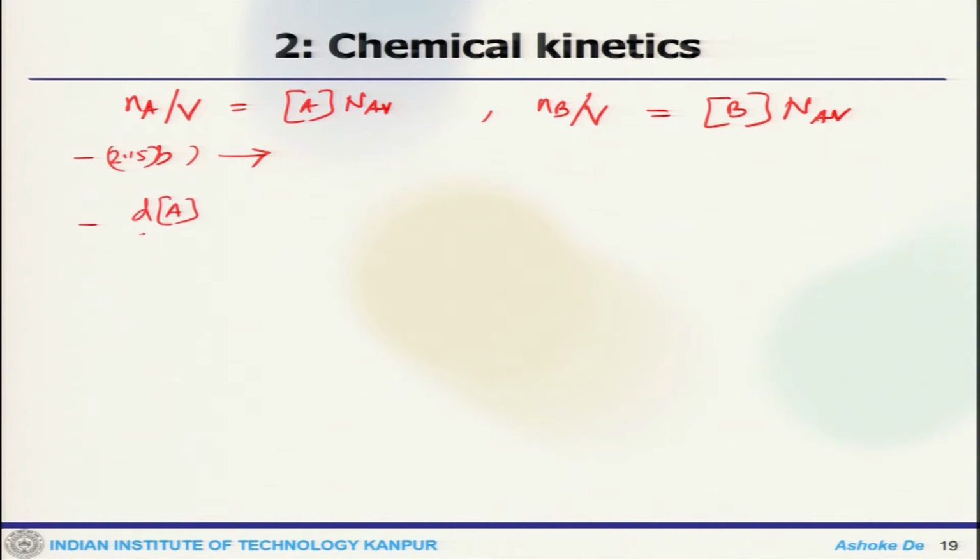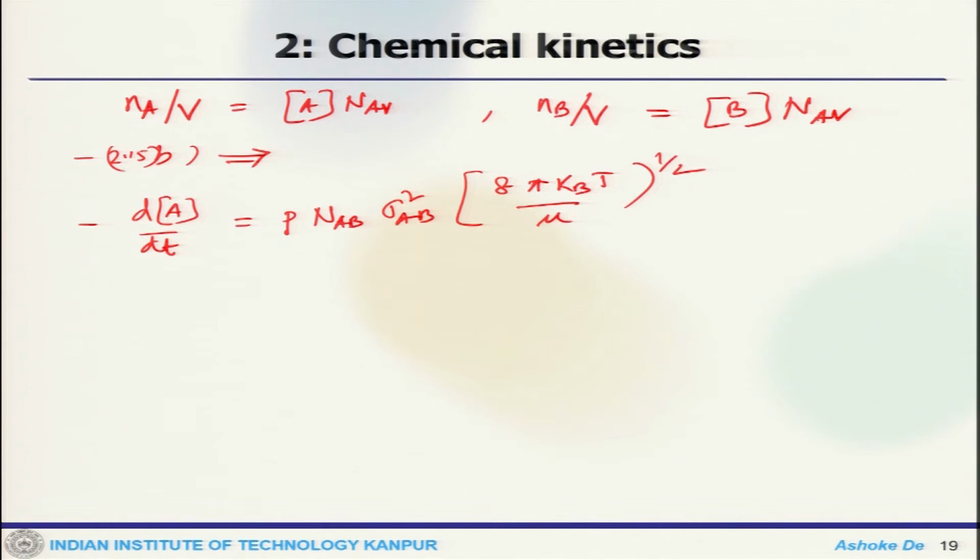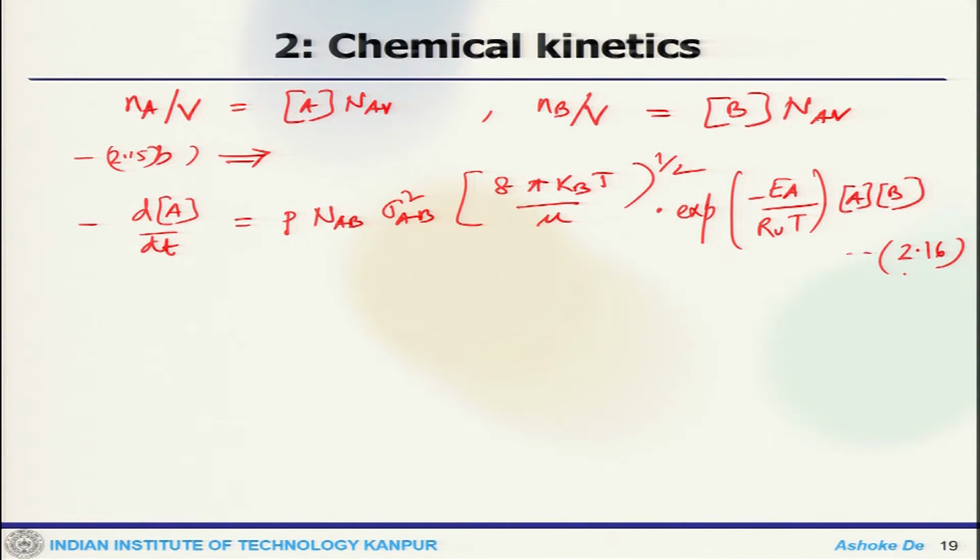minus dA by dt equals P NA sigma square AB, 8 pi kB T by mu to the power half, into exponential of minus EA by RuT, that is 1 with [A] into [B]. So, this is your equation 2.16.